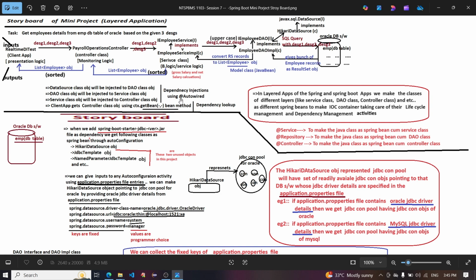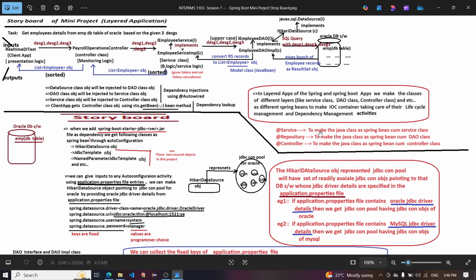Dependency injection uses @Autowired, and the client app does dependency lookup to get the controller class object using the ctx.getBean method. In layered applications of Spring and Spring Boot, we make the classes of different layers, like service class, DAO class, controller class, and so on, as different Spring Beans so that the container takes care of their life cycle management and dependency management activity.